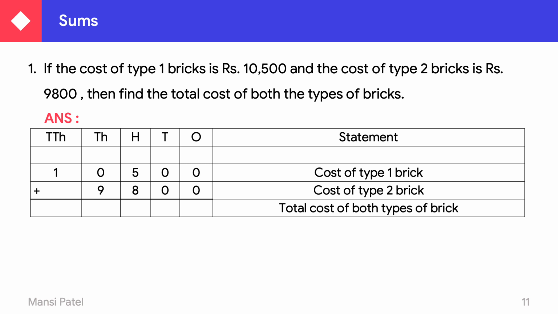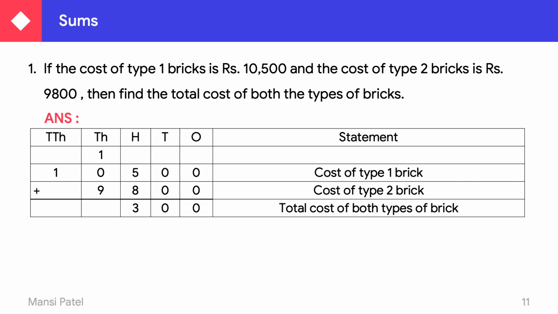So we can start our addition from the ones place. 0 plus 0, 0. Then again 0 plus 0, 0. Then 5 plus 8, 13. We have to write down 3 here and 1 in the carry forward. So 1 plus 0, 1, and 1 plus 9, 10.